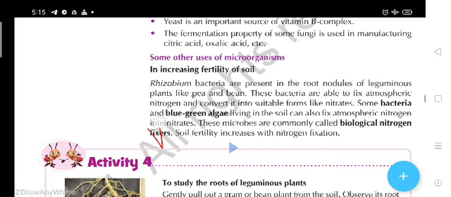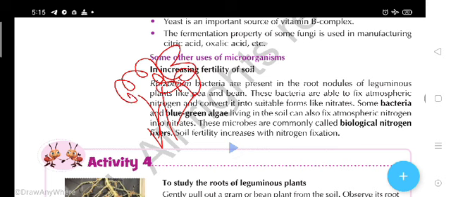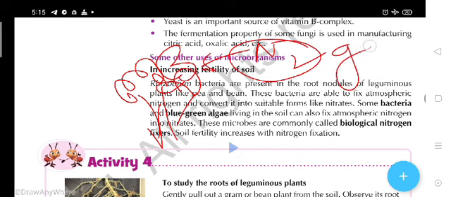Actually, green plants cannot take directly the nitrogen from the atmosphere, because here the nitrogen is in which form? Gas form. Then the presence of rhizobium bacteria which are present in the root nodules, what do they do?